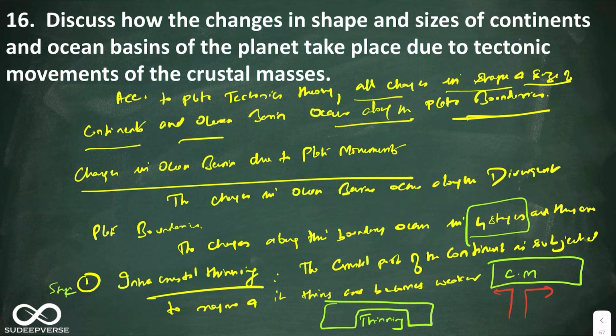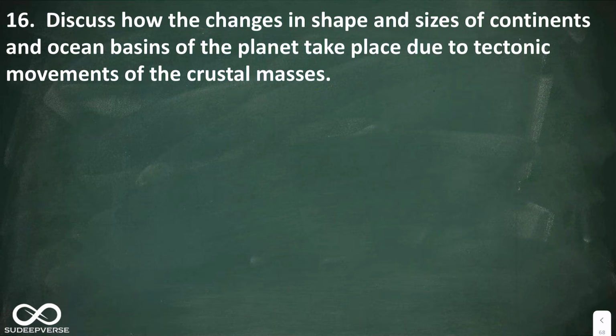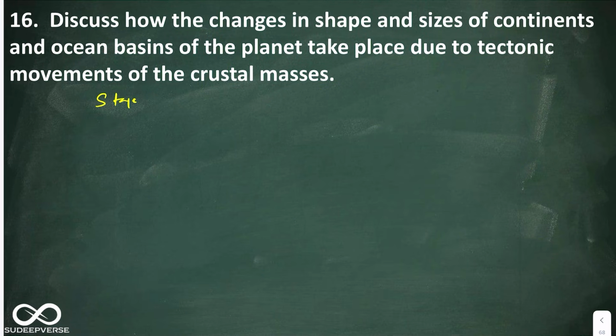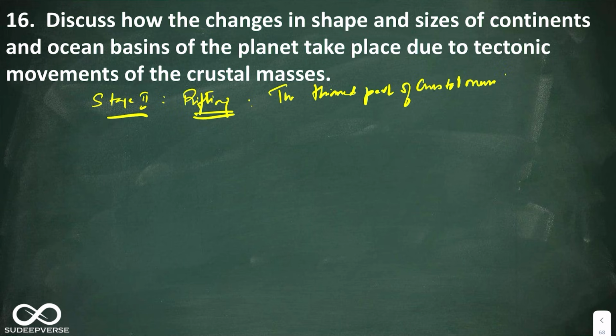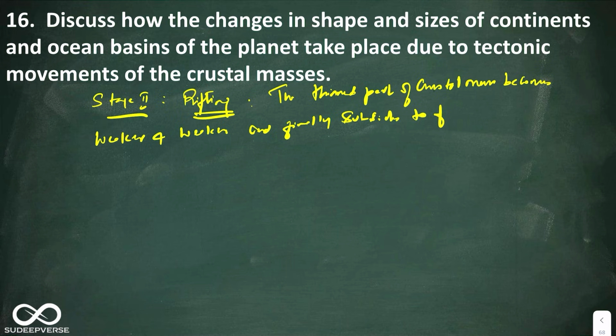The next stage is stage 2. This stage is known as rifting. Here you can say the thinned part of crustal mass becomes weaker and finally subsides to form a rift.